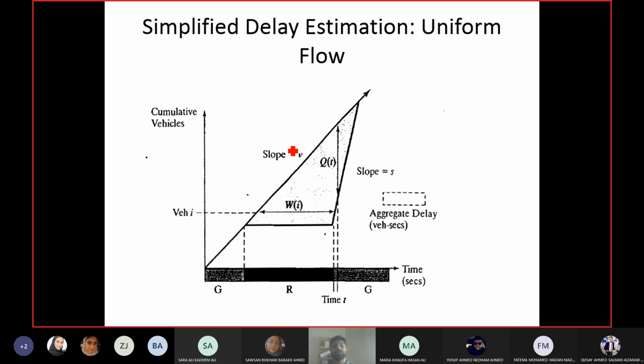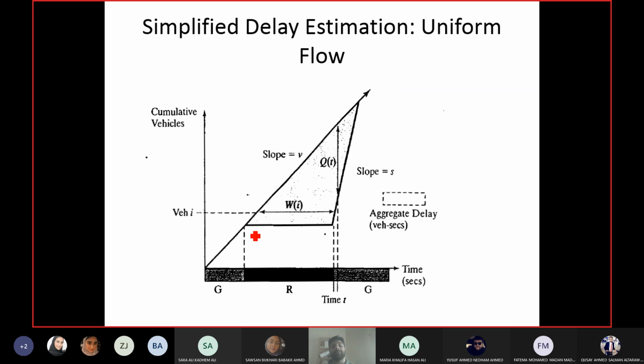Anyways, I will not tell you what we call it. The slope of this line is called v, whatever it is. You see the vehicles keep on coming towards the intersection with the same slope, so this arrival line is going straight. But the other line is for departure, vehicles departing.